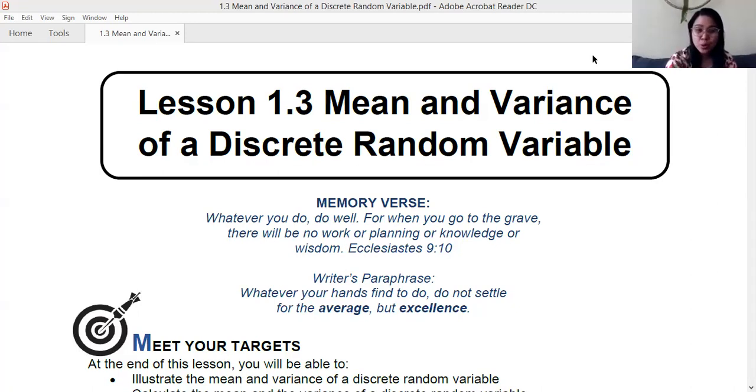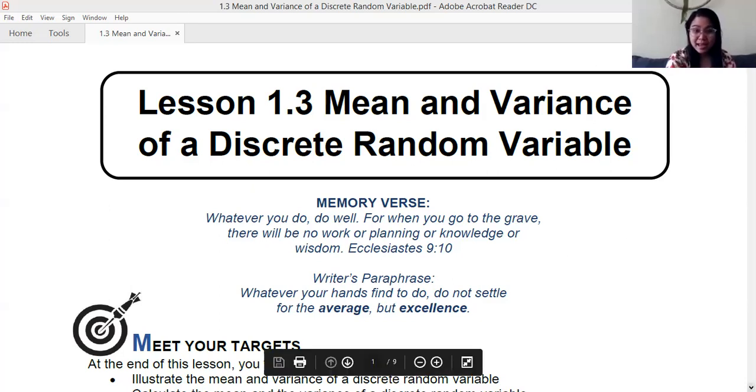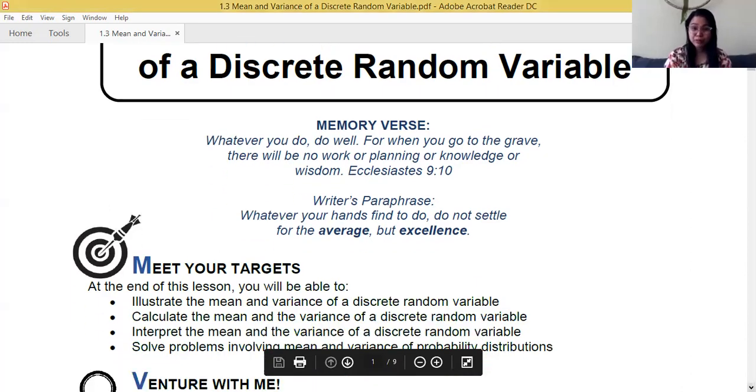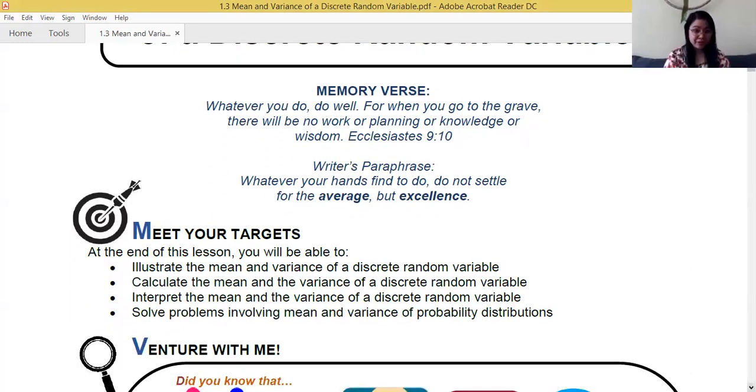In this lesson, we will be able to illustrate the mean and variance of a discrete random variable, to calculate the mean and variance, to interpret its meaning, and also to solve problems involving mean and variance of probability distributions. I only have two examples for you today. And after that, I need to merge the mean, the variance, and the standard deviation computation so that you could have more time in answering your worksheet.